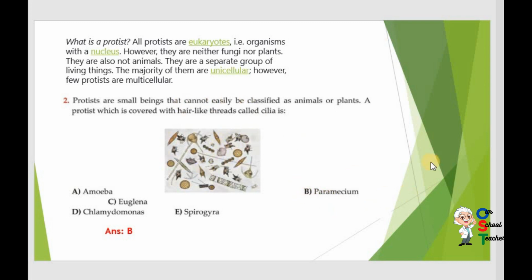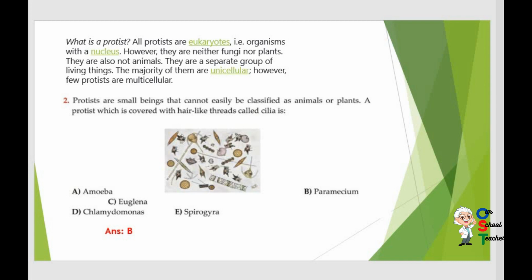Only Paramecium has hair-like structures that are known as cilia. So answer B is correct. Check the options and select the suitable one.